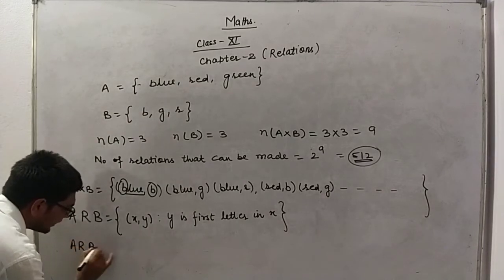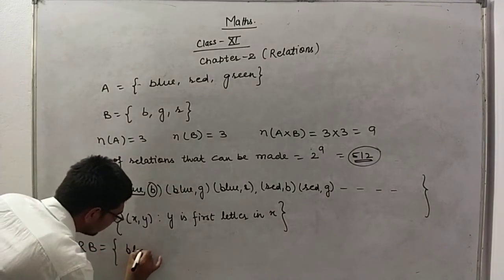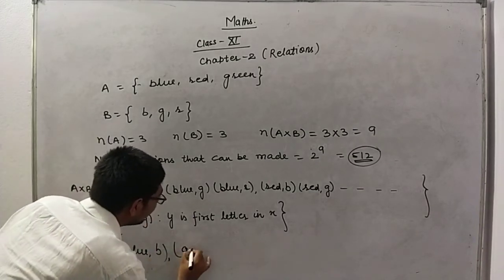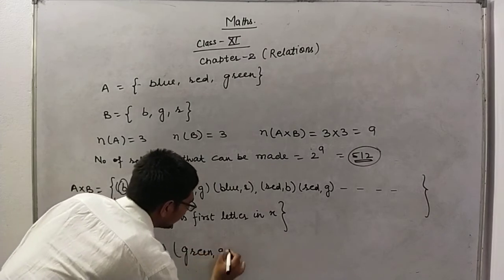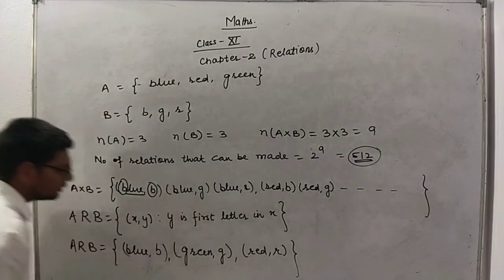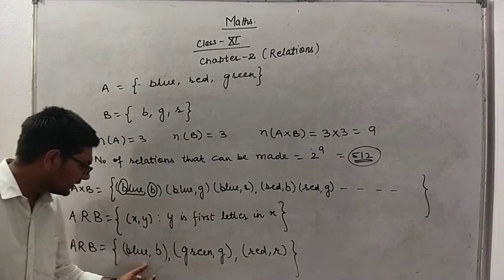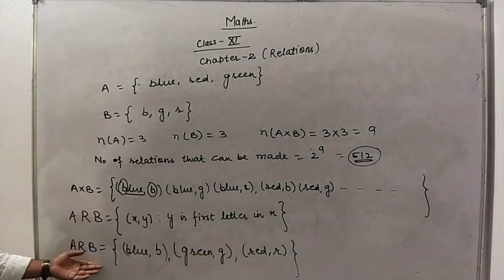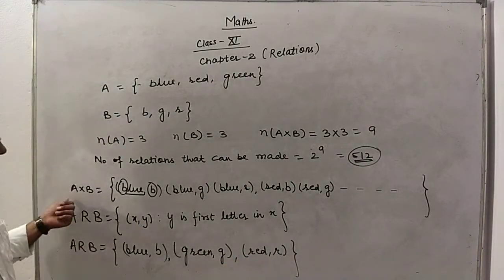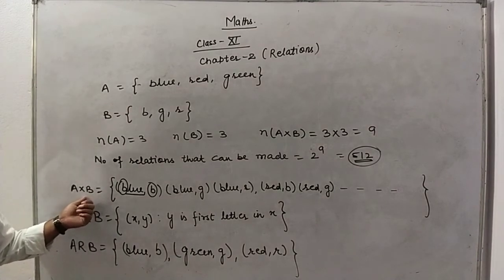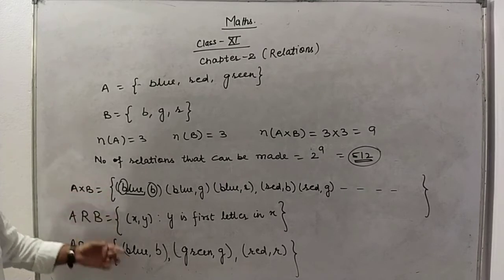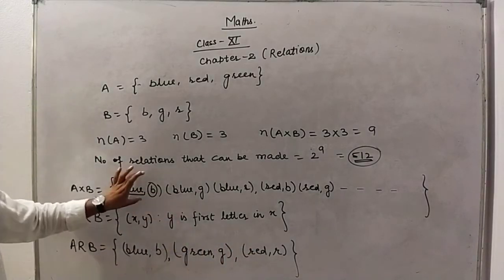That relation will be written as blue with B, green with G, and red with R. Out of the total 9 elements, these 3 elements are in the relation, and all these elements are also present in A cross B, because a relation is a subset of A cross B.